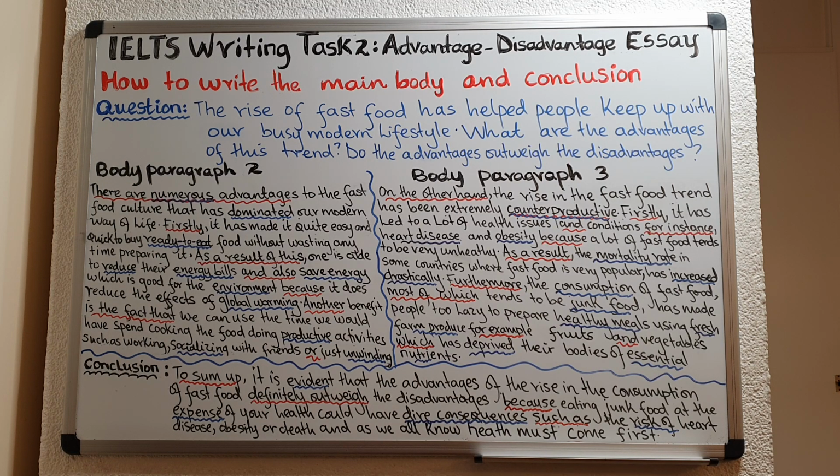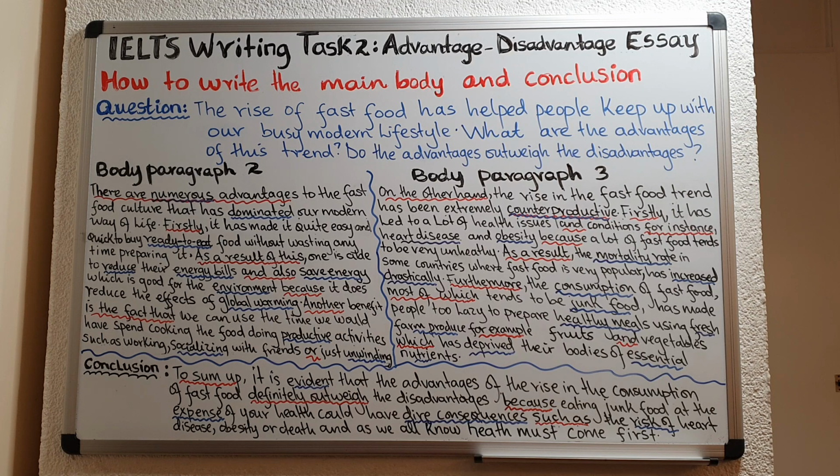Firstly, it has made it quite easy and quick to buy ready-to-eat food without wasting time preparing it. That is one of the advantages of the rise of fast food. You don't have to waste any time preparing food because you can simply buy it from a fast food restaurant without any problem.